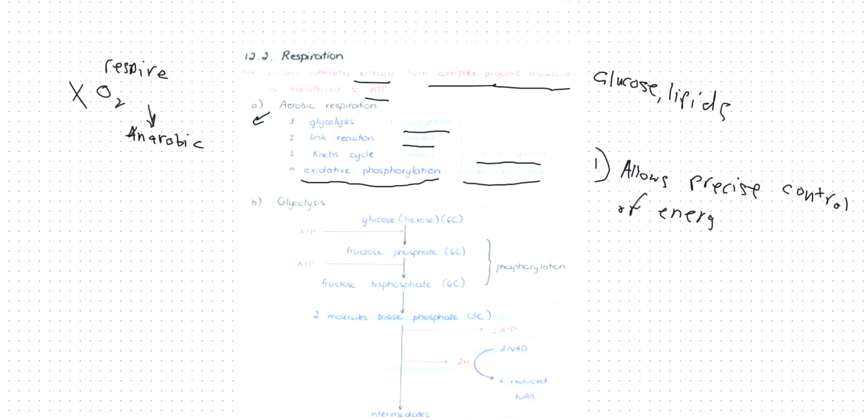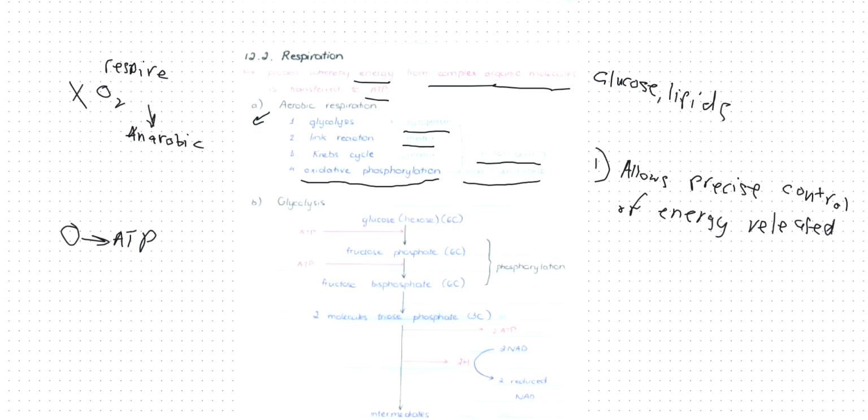So this is the first reason why we divide aerobic respiration into 4 stages instead of one stage where we can just take glucose and convert it into ATP. Instead of doing this, we divide aerobic respiration into 4 steps. This is one of the reasons.